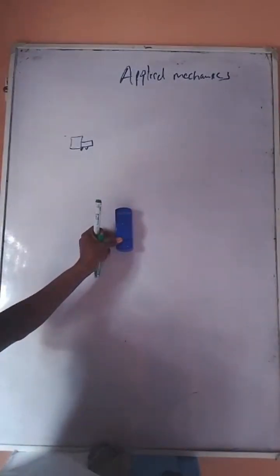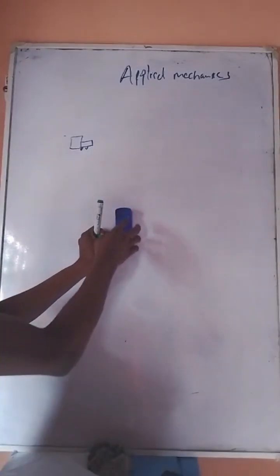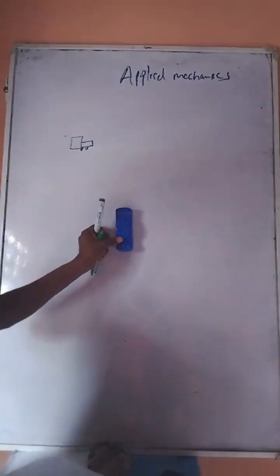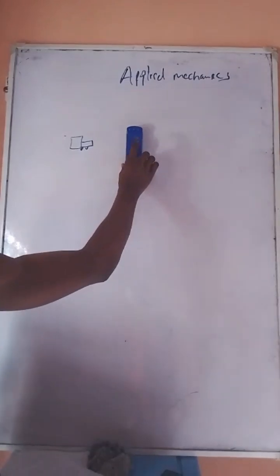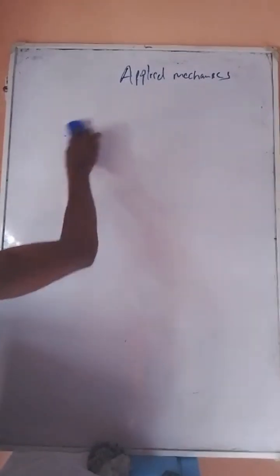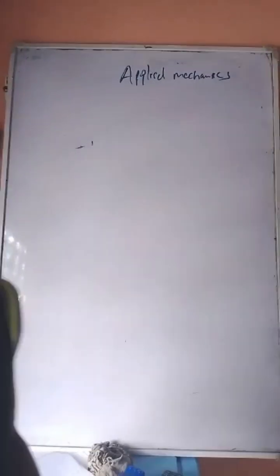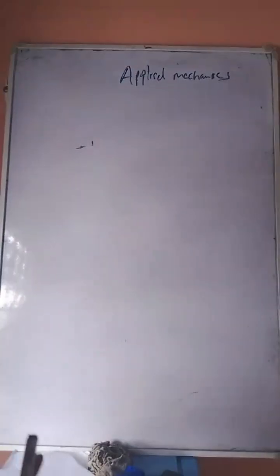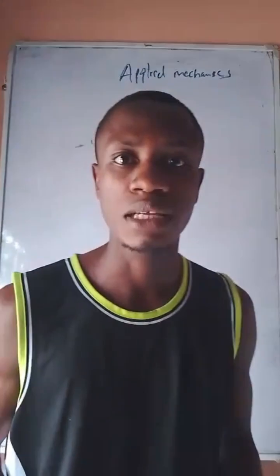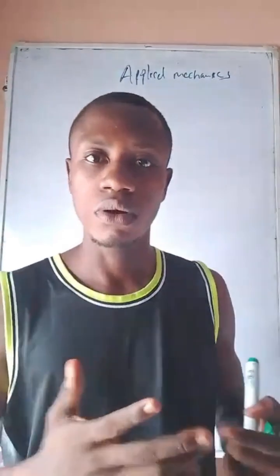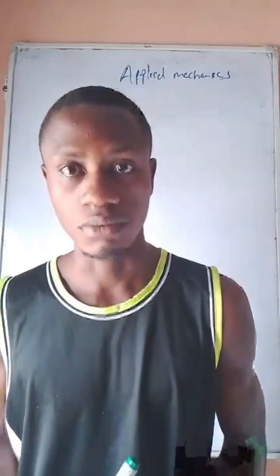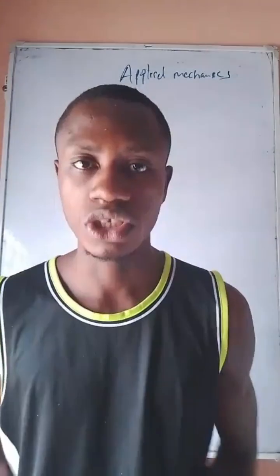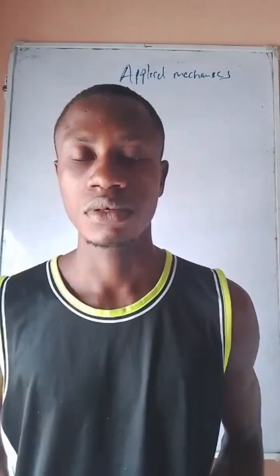So dynamics will study the forces that cause this body to be at rest, and if it moves forward, you see I'm pushing it forward, it also studies the force that causes this body to be in motion. So that is basically what applied mechanics entails. So in this aspect, applied mechanics is the ability for us to understand these forces and how they work in a mechanical system and use them to create a functional mechanical system.